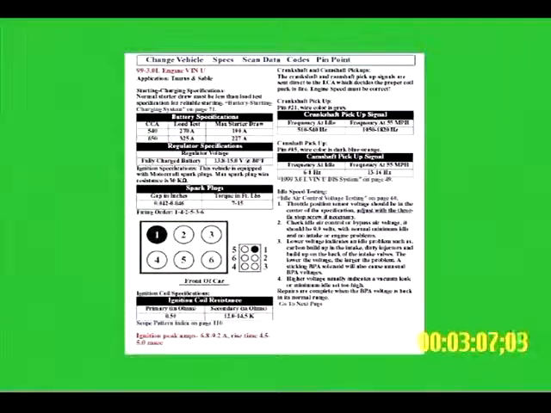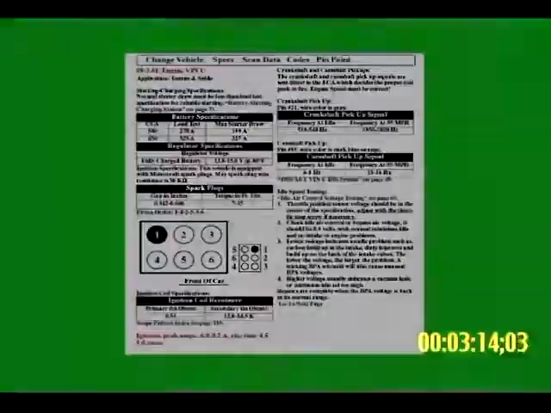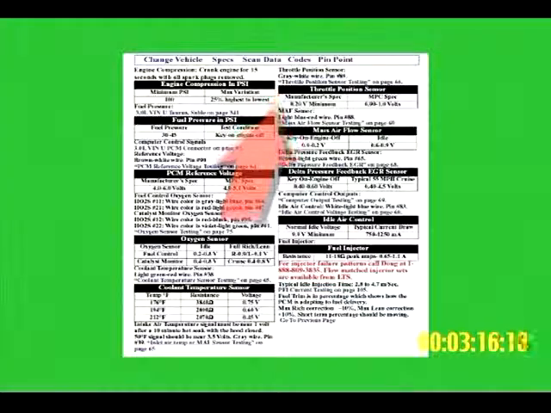This is the specification page we use to help minimize some of our diagnostic time. Across the top we have our navigation bars. And in the body of these two pages we've got all the details we need, like firing order, injector resistance, fuel pressure. We're going to need for every car.